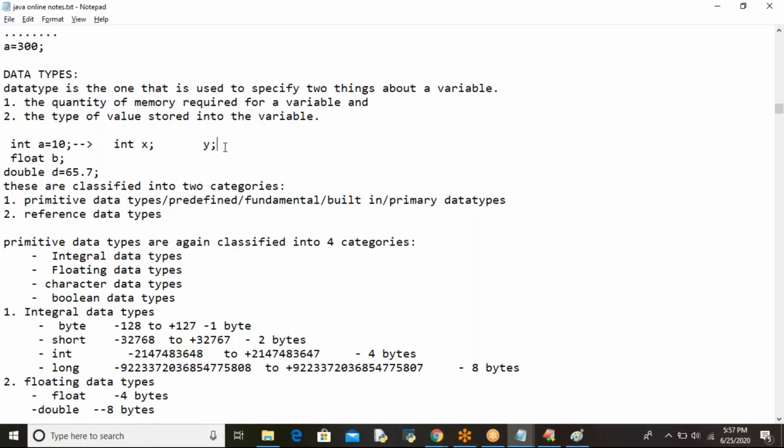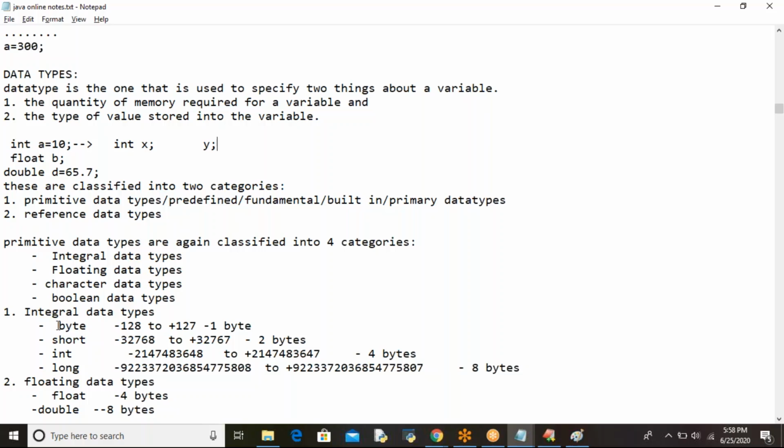Understood? Any doubts here? However big the value is, it just takes 4 bytes. Integer will have some range. Up to that range, it will occupy 4 bytes of memory only. Once it crosses that range, it will automatically raise an error. Then you need to choose another data type.